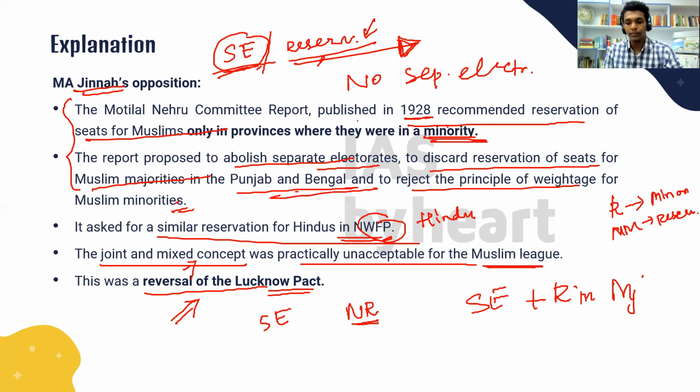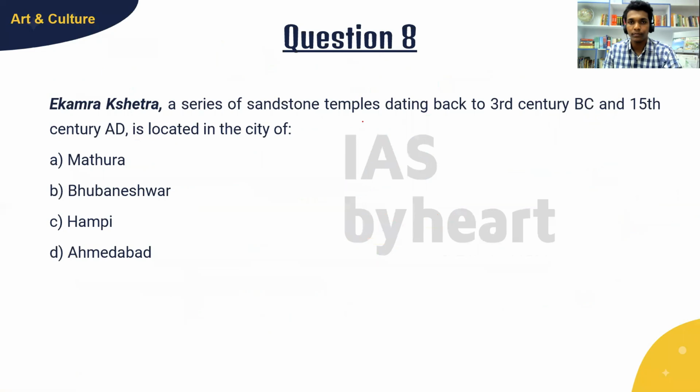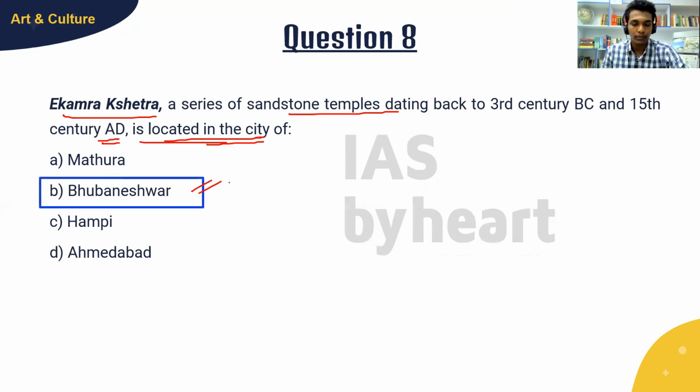So that's all we have here. Let's move on to the next question. So this question is about Ekamra Kshetra. This is a series of sandstone temples dating back to the 3rd century BC and 15th century AD. So this series of sandstone temples is located in the city of... I'll give you 30 seconds to answer. The answer to this question is B, Bhuvaneshwar.